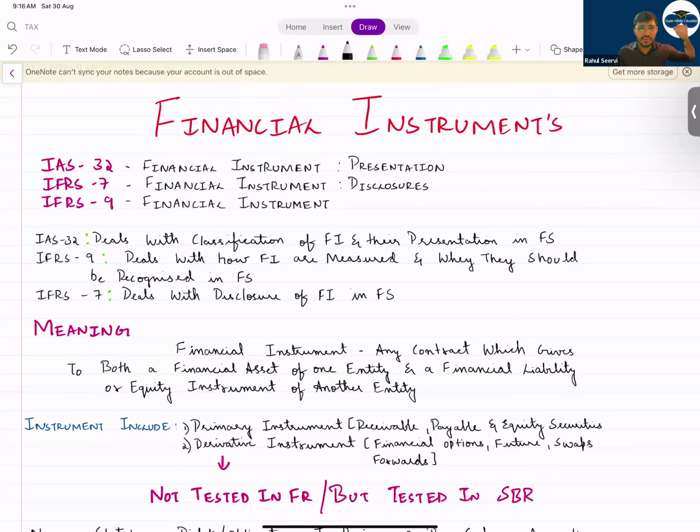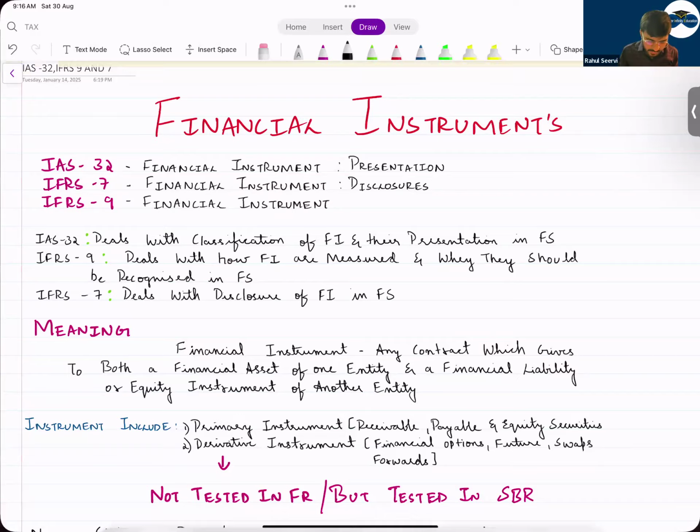So today the agenda will be what? To do the IAS 60. Not what is financial instrument? IAS 12. Then your IAS 19. Then we'll do IAS 36, IFRS 5. These are the important topics which we'll be doing today.